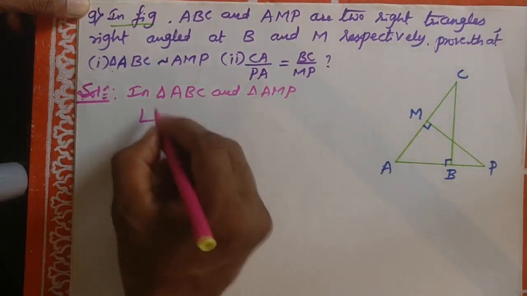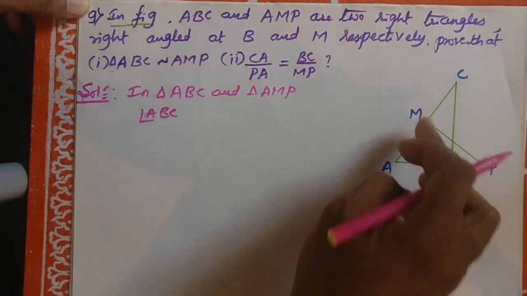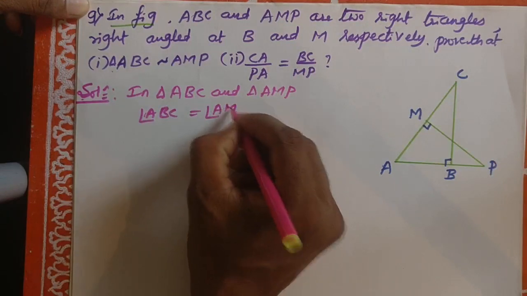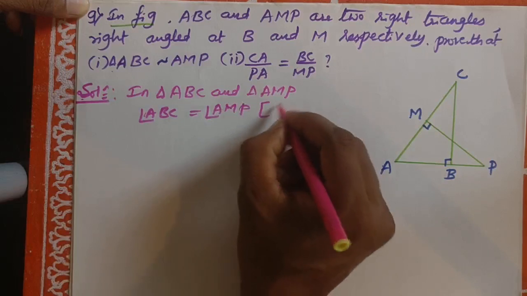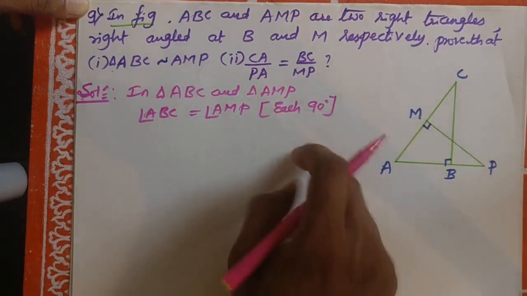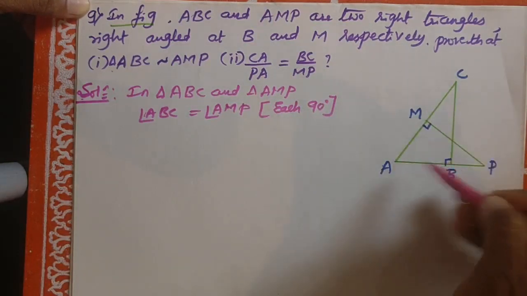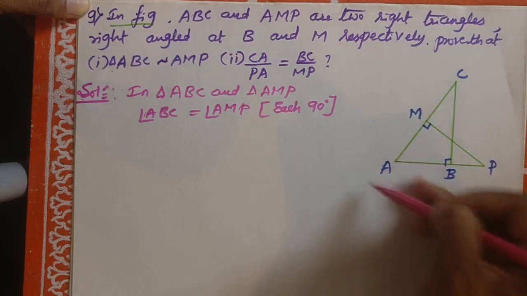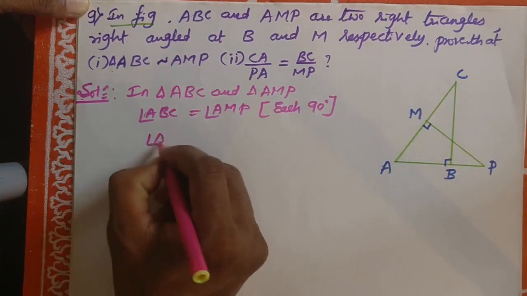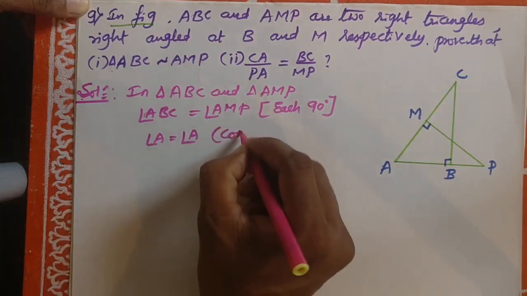Angle ABC is equal to angle AMP, each 90 degrees. Both triangles ABC and AMP have the same angle, which is a common angle, angle A. Angle A is equal to angle A, common angle.